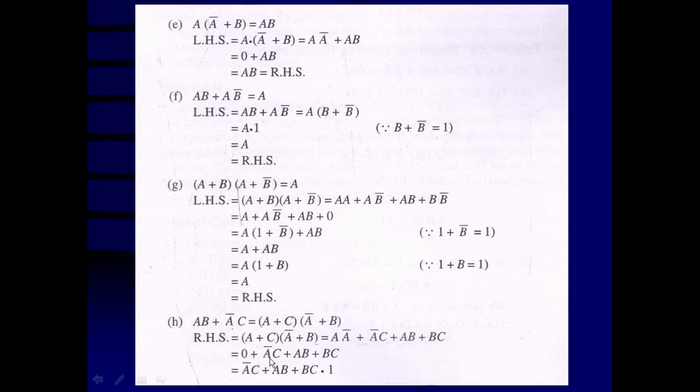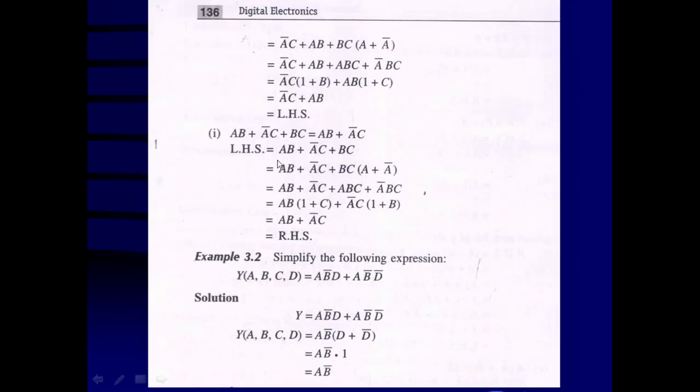So A bar C plus AB plus BC. Now BC we are going to multiply with 1, and 1 is equal to, inside the bracket, we can write A plus A bar. So A bar C plus AB plus BC into 1, and what corresponds to A plus A bar, we can utilize the distributive law, ABC plus A bar BC here.